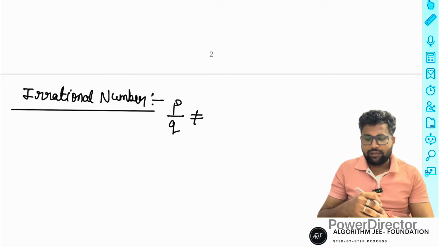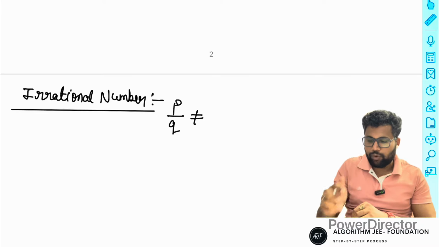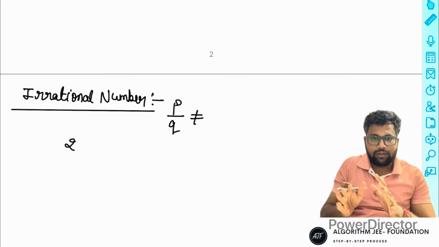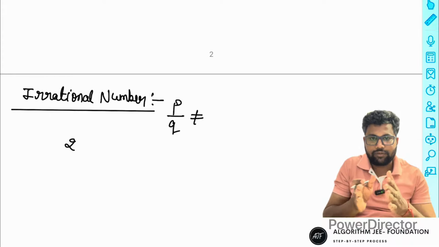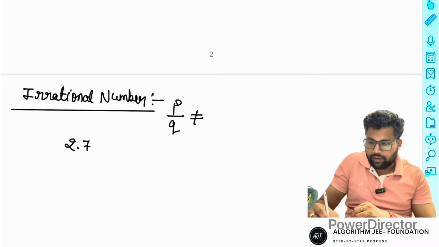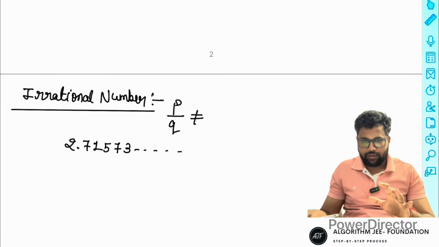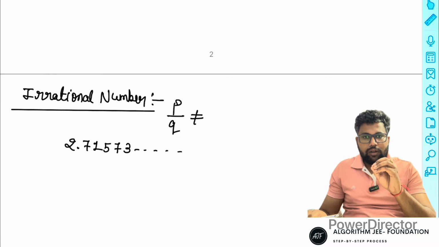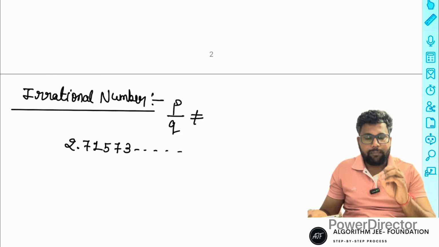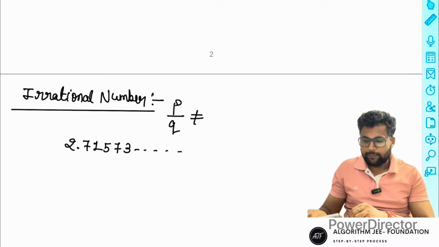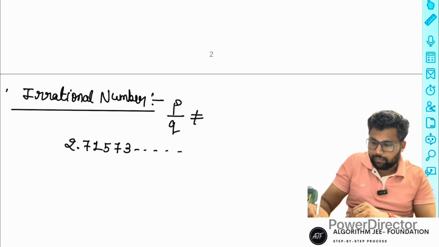Irrational number means a number whose digits after the decimal do not repeat. That is called irrational. Suppose 2.7153 and other different possibilities, but the digits do not repeat. That is a non-recurring, non-repeating number. Such a non-terminating, non-repeating number is called an irrational number.